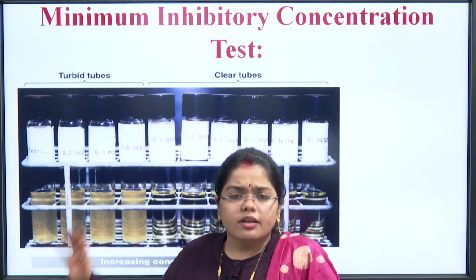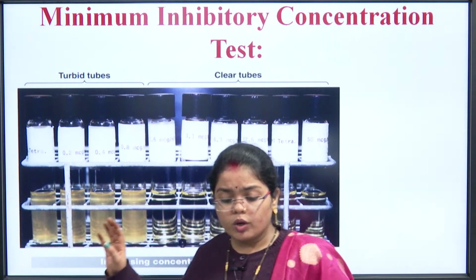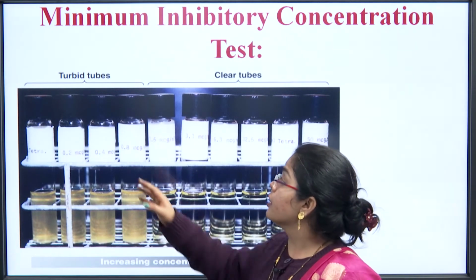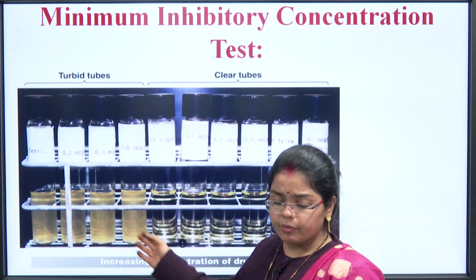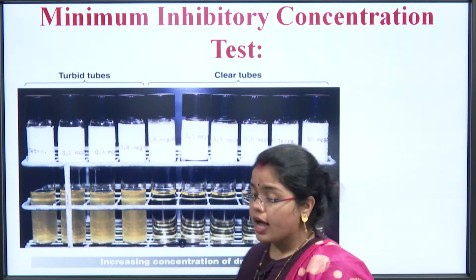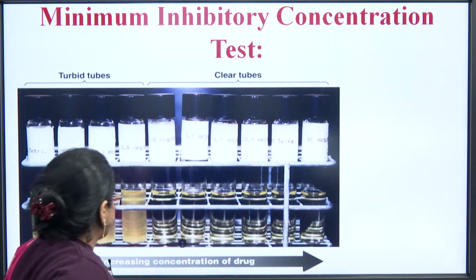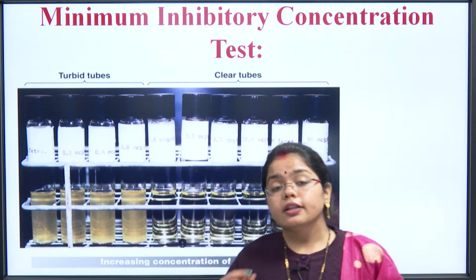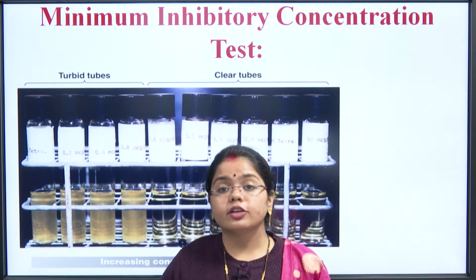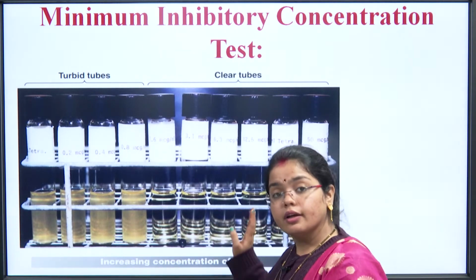Again, it is just a figure to show you how laboratory experiments are being done. These are the turbid tubes. It is very clear to you. You can see these are the turbid tubes and these are the clear ones. As you can see here, the concentration of the drug is increasing. As the drug concentration was increasing, the liquid started to get clear and the turbidity ended up to the last tube.